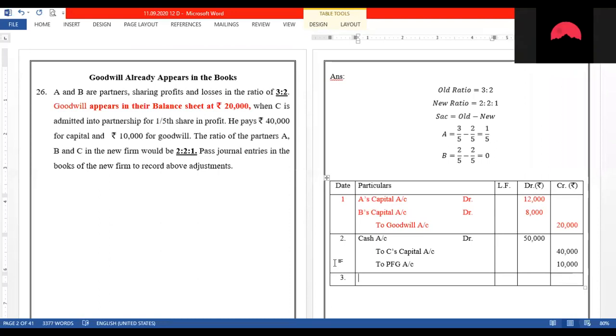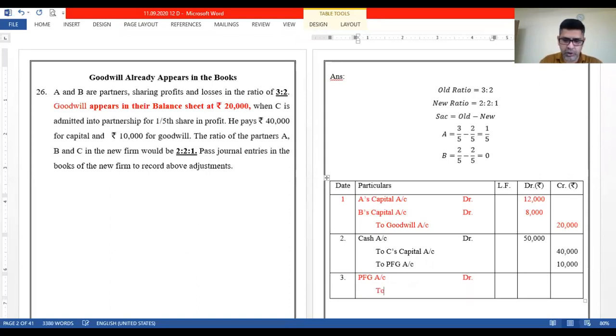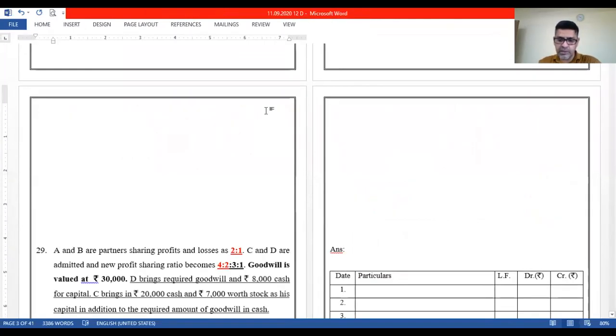We all know that PFG, that is premium for goodwill, has to be shared amongst the sacrificing partners in their sacrificing ratio. Over here, we can see that only A is the partner who has sacrificed. So this amount of premium for goodwill will go to A, not to B, right? So premium for goodwill account will be debited to A's capital account. The amount of premium for goodwill is 10,000. That's fine. Okay, so we are done with the sum. Let us move to the next sum.